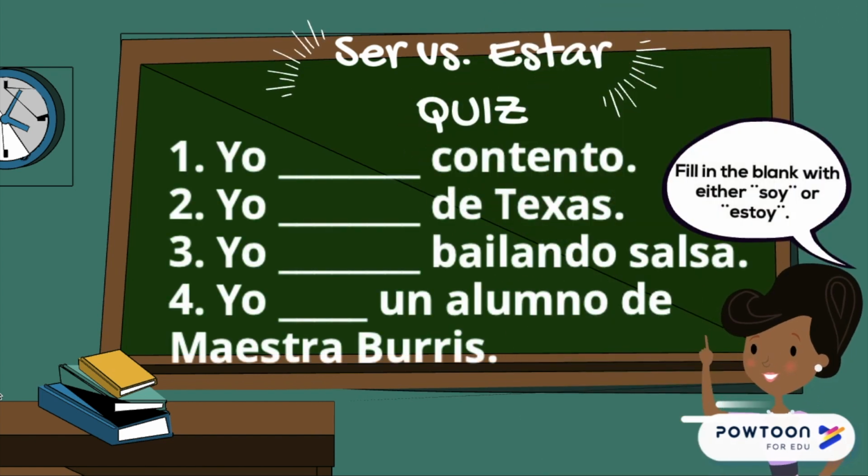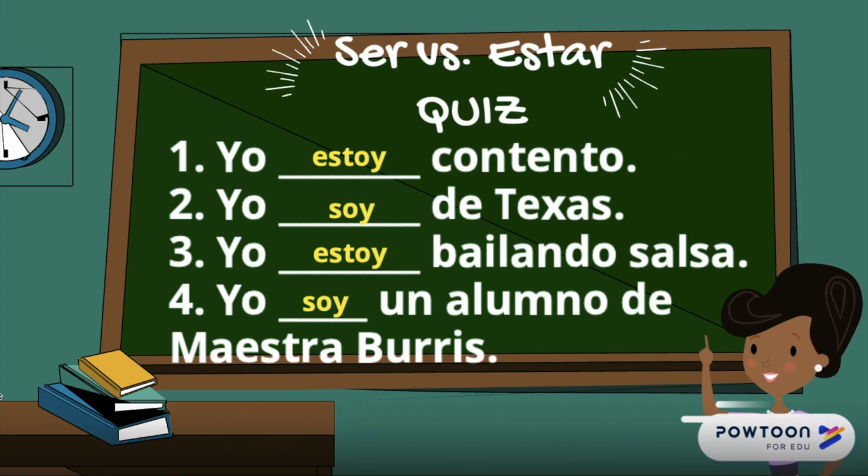Ser versus estar quiz. Yo, blank, contento. Yo, blank, de Texas. Yo, blank, bailando salsa. Yo, blank, un alumno de Maestro de Verbs. What do you fill in the blank with this? Either soy or estoy. Yo estoy contento. Yo soy de Texas. Yo estoy bailando. Yo soy un alumno de Maestro de Verbs.